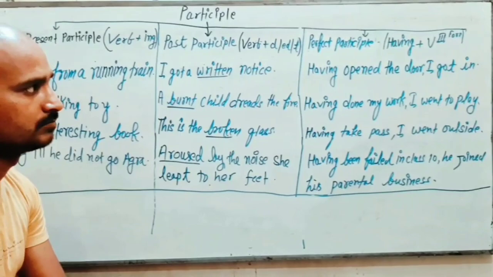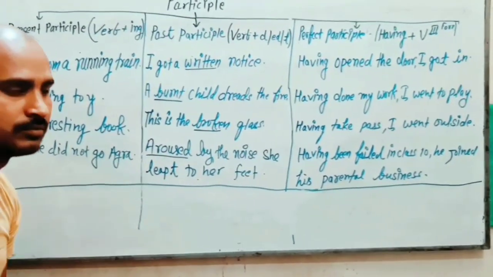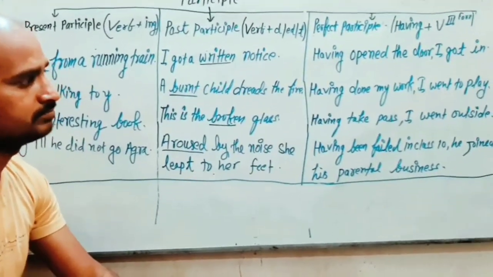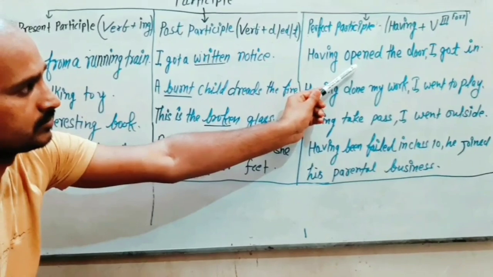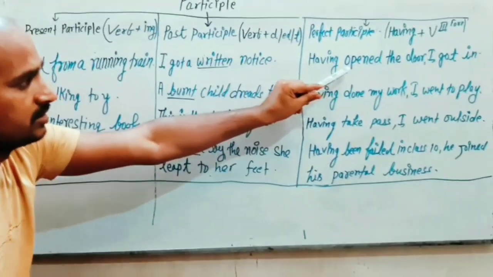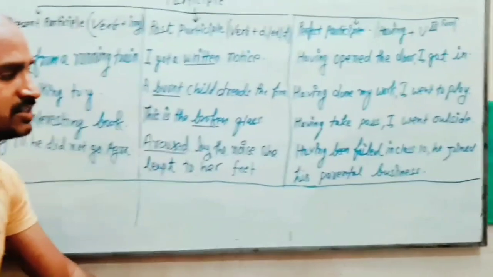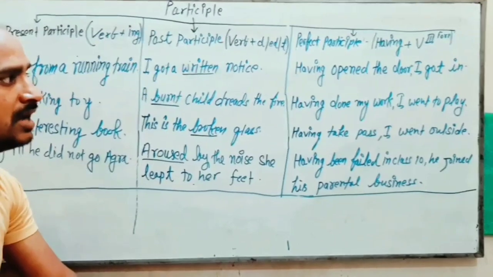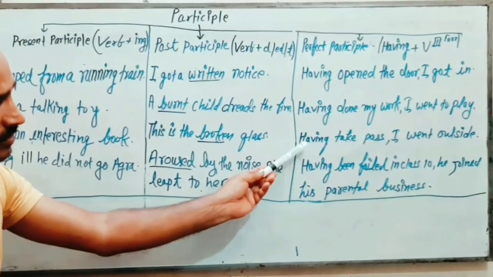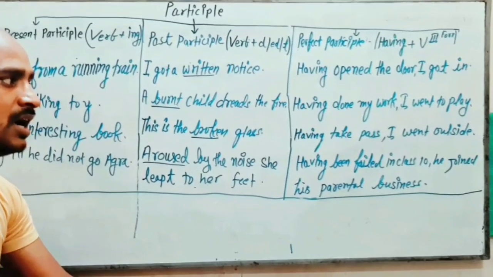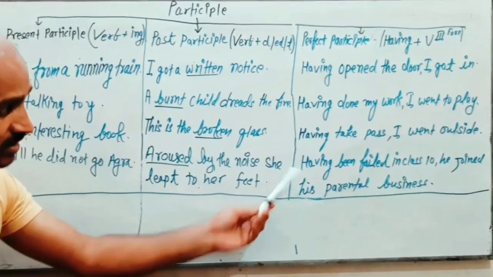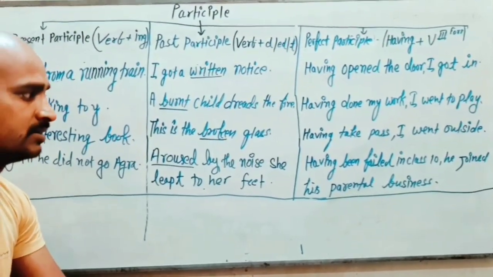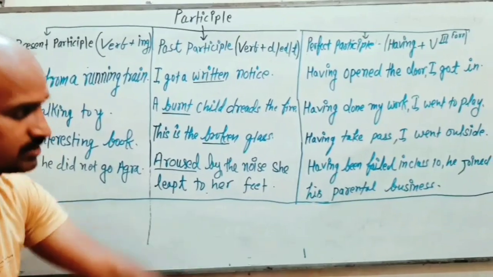Now perfect participle: having plus third form of the verb. So just see, having opened the door, I got in. So having opened. Now we have third form here also, and with it we have having at the start. So it's perfect participle. Now, having done my work, I went to play. Then, after having taken pass, I went outside. Having been failed in class 10, he joined his parents' business.